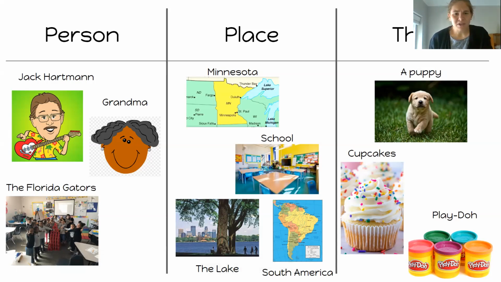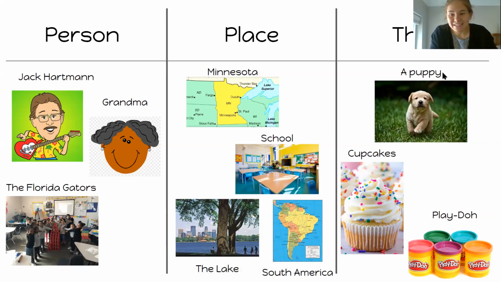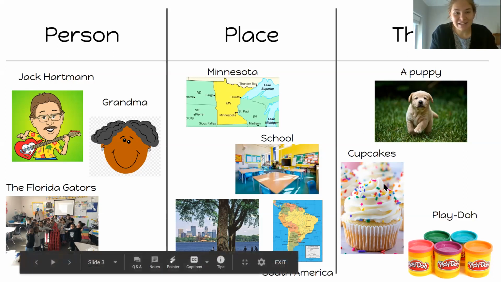And they could also be really specific, like Minnesota tells us an exact state, or they could be general, like the lake, because there are lots of different lakes out there and it doesn't necessarily tell us which lake, right? But they're all places. And finally, a noun could also be a thing or an animal. So I put a picture of a puppy in here. A puppy is a noun. Cupcakes are a noun. They're a thing. And Play-Doh is also a noun.